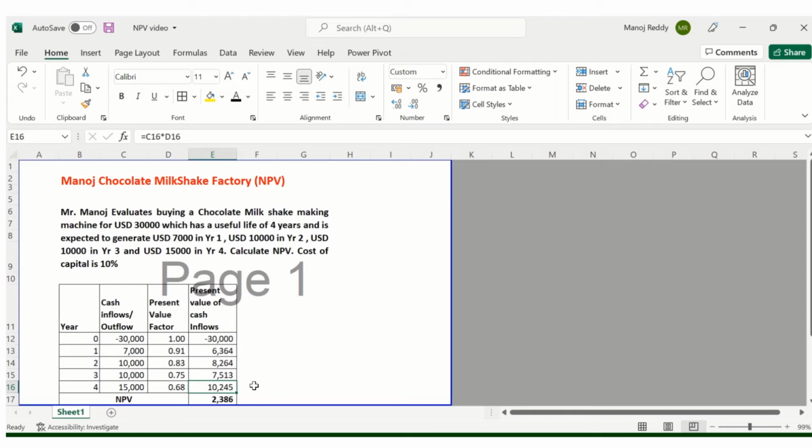If we see, we are getting a total inflow of 32,386 and we are having an outflow of 30,000. So the total net present value from this project at a cost of capital of 10% works out to 2,386.